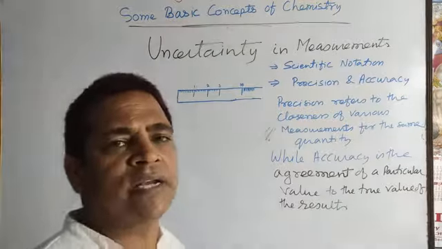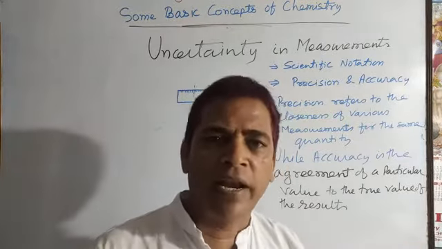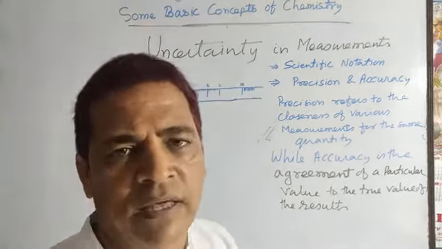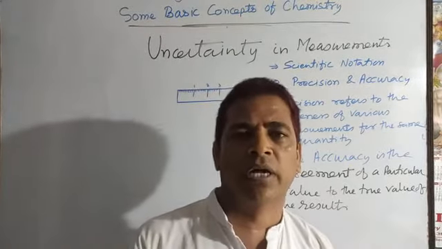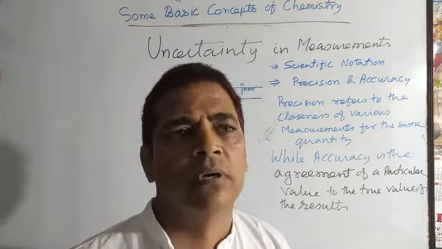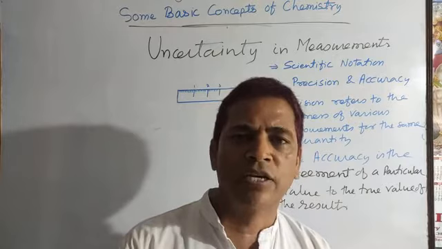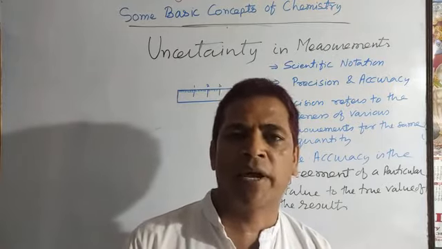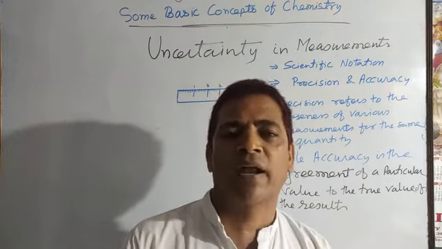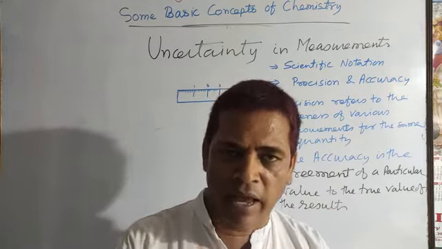All of you know, students, when you measure any physical quantity, either in gram, meter, centimeter, kg, pound, anything, whatever the instrument used to measure the physical quantity, that instrument has its error.